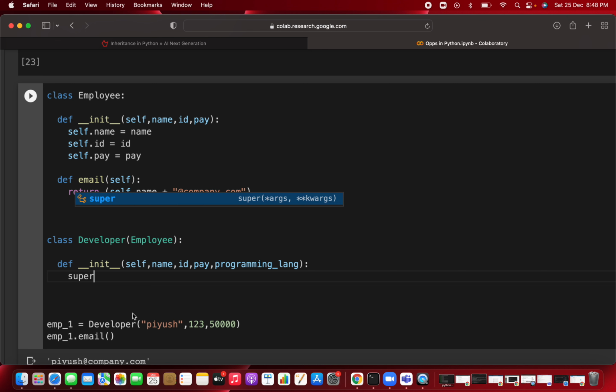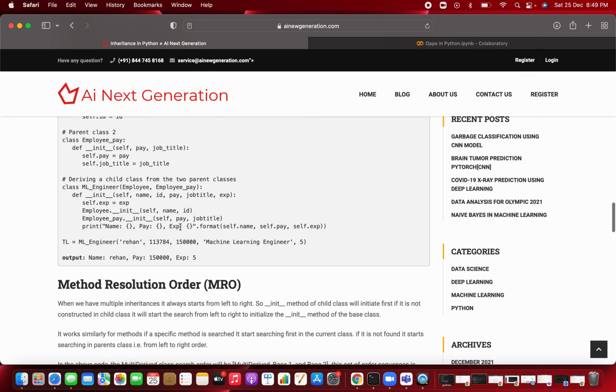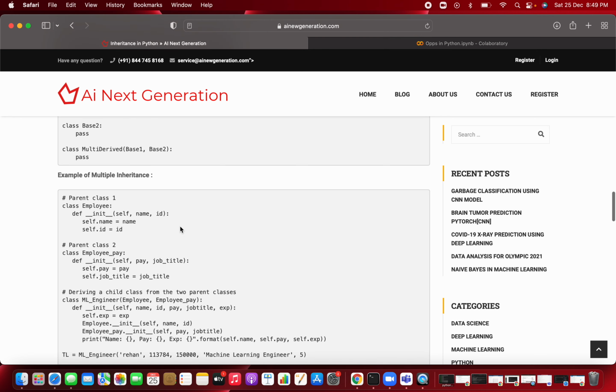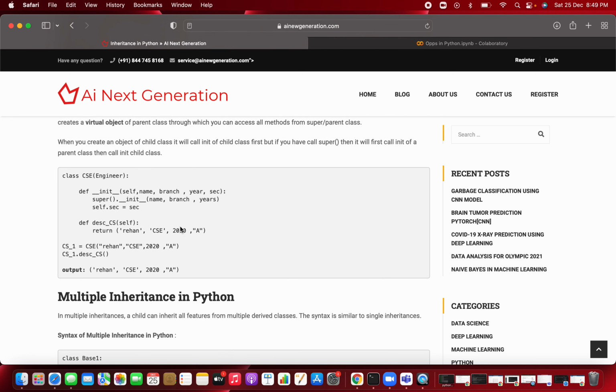So what do you mean by super? Super basically means you are creating a virtual object of the parent class, and from that particular object you are calling the init method. You can see I have written about the employee, this is the particular super method, how you write it.